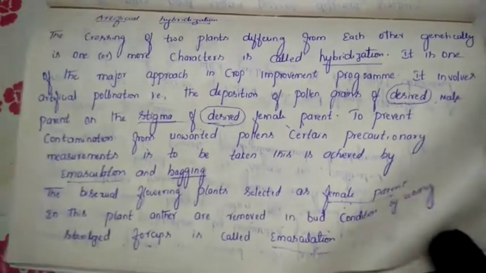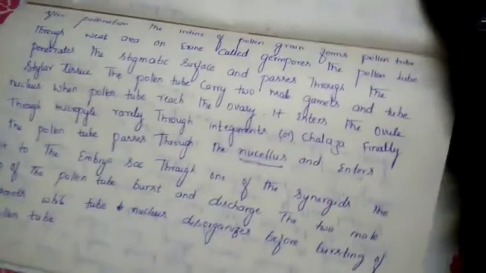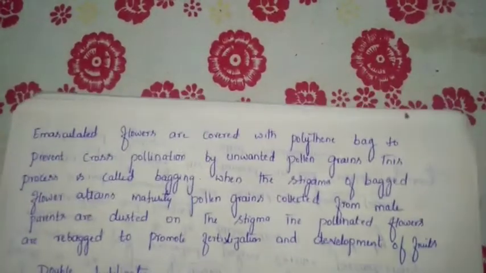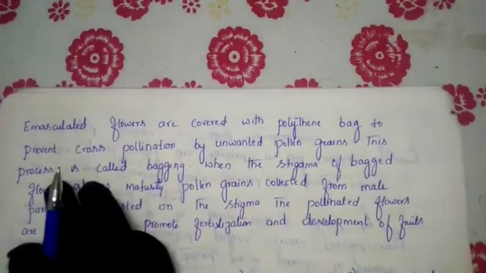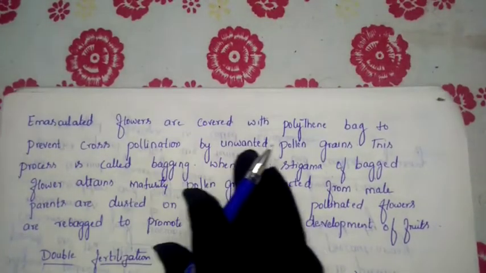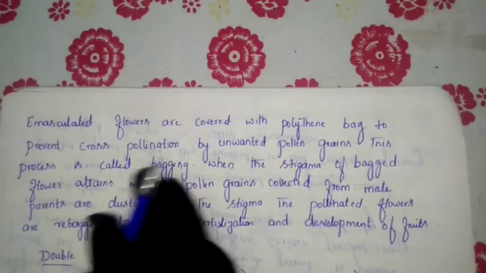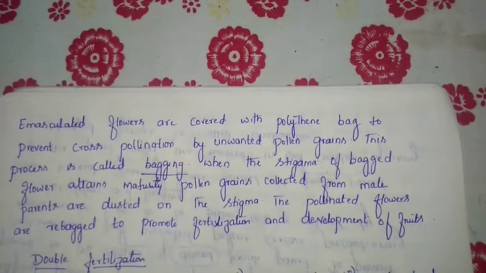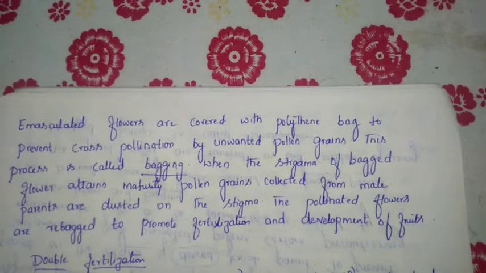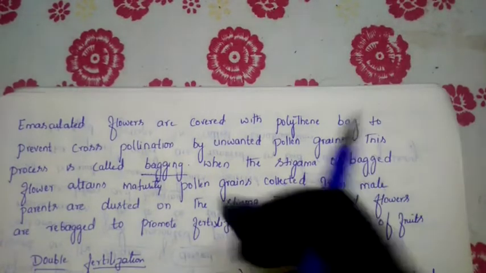Now next let us know what is the meaning of bagging. So emasculated flowers are covered by polythene bag to prevent the cross pollination by unwanted pollen grains, and this process is called bagging. Bagging, the name itself tells us. Bag means we are keeping this flower inside the bag.